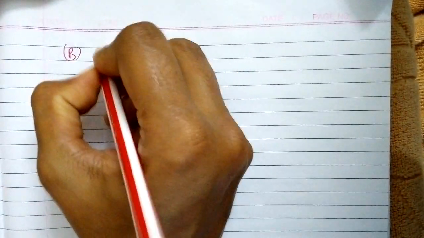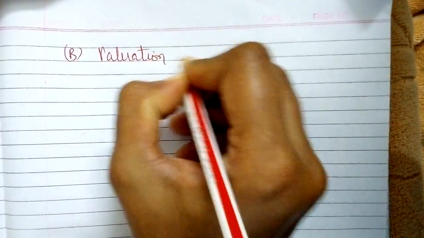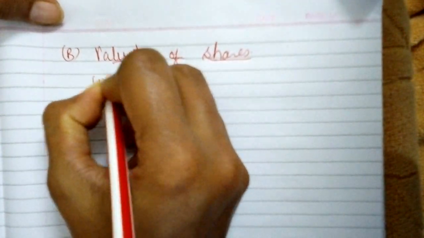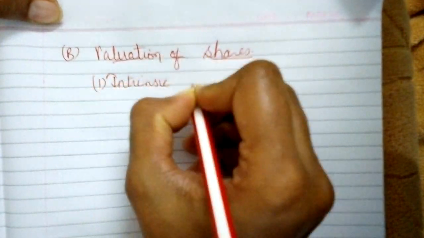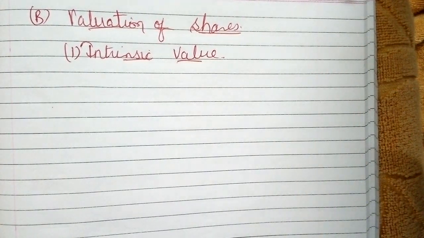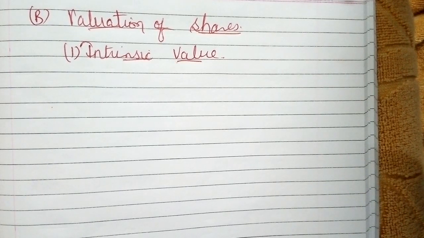And now part B, we can start with valuation of shares. So in that, the first one, intrinsic value. So for finding out intrinsic value, what is the formula? Net asset divided by number of equity shares. So how can we find out net asset? That is total assets minus total liabilities including the value of goodwill, right? We have included the value of goodwill in all the previous examples.